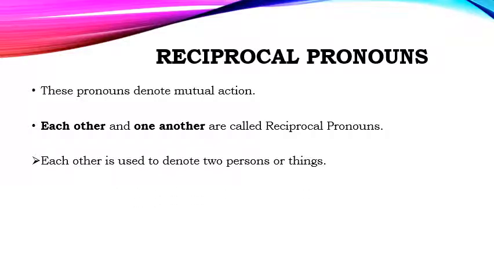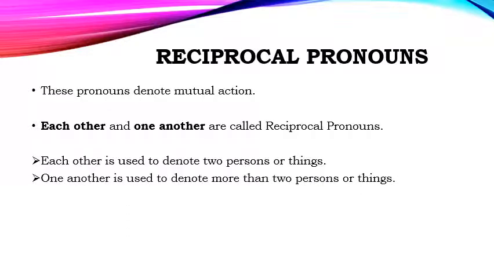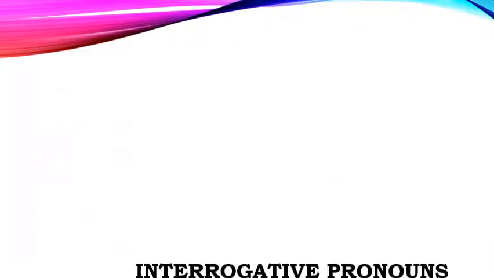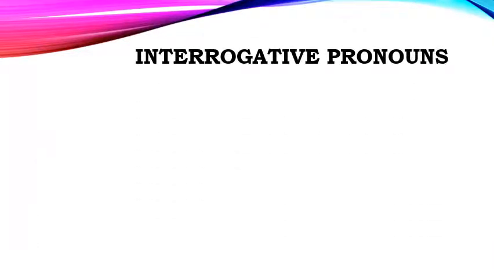Let's see through examples. Each other is used to denote two persons or things. One another is used to denote more than two persons or things. I'm just going to give you examples of it so that you can understand it well. For example, the two brothers loved each other very deeply. Children love one another. So are you clear with the examples?